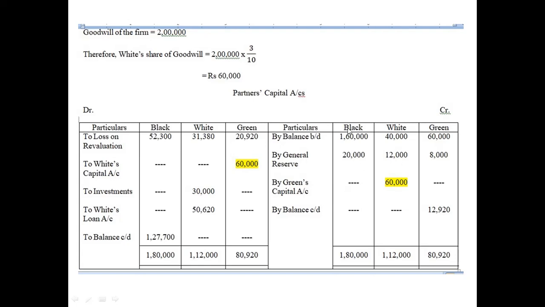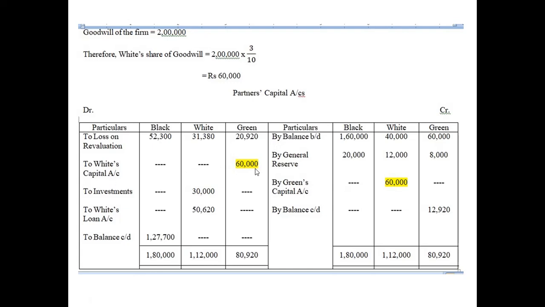So as we can see here, White's share of goodwill is 60,000. So he must get 60,000 in his account. Okay, so who will give this 60,000? Green will give 60,000. So we have the effect here. Okay, so till now we have written by balance BD, by general reserve, by Green's capital account, and in the debit side we have written to loss on revaluation, to White's capital account. Okay, so till now it is clear.